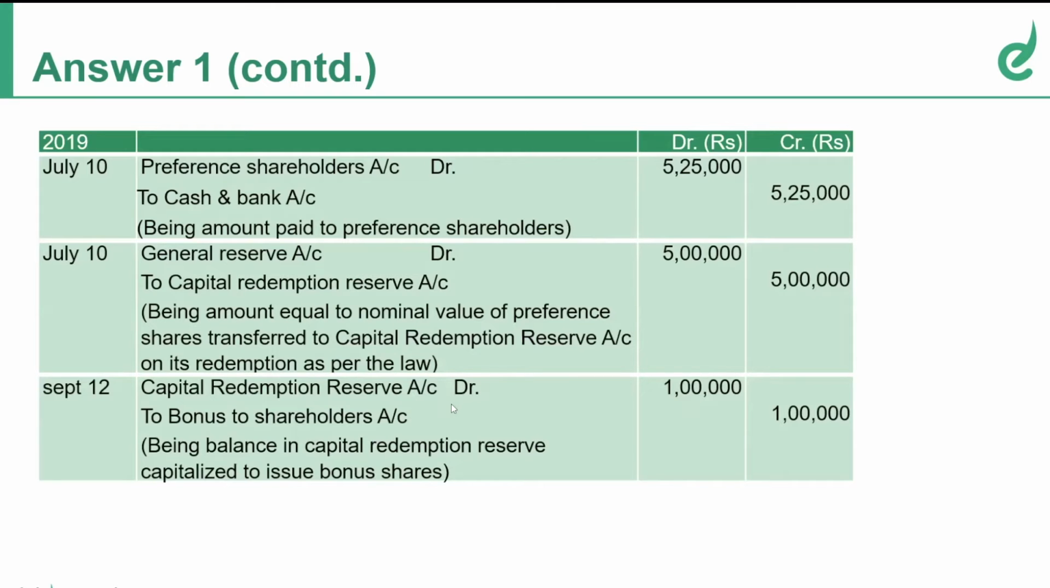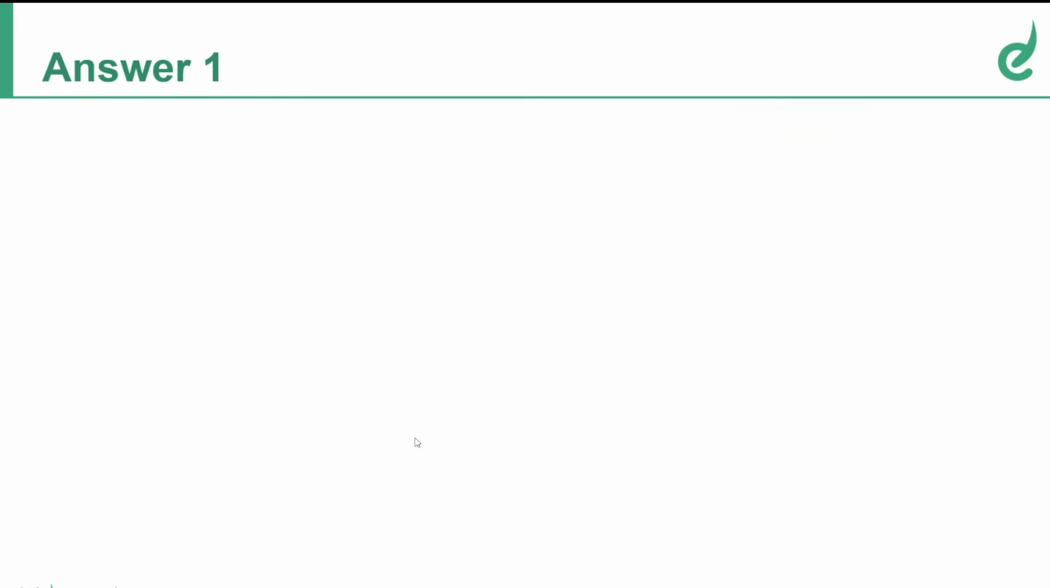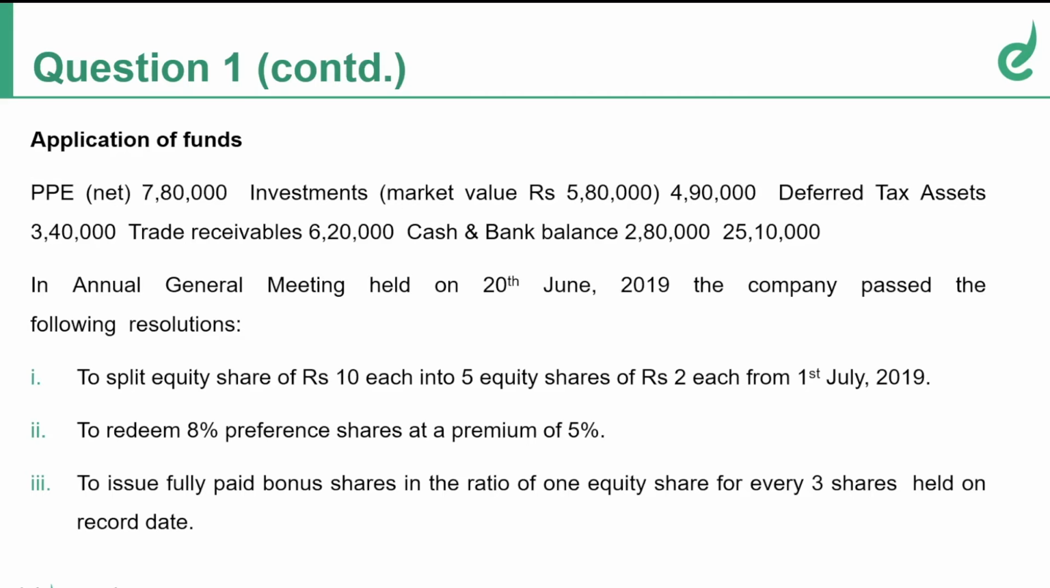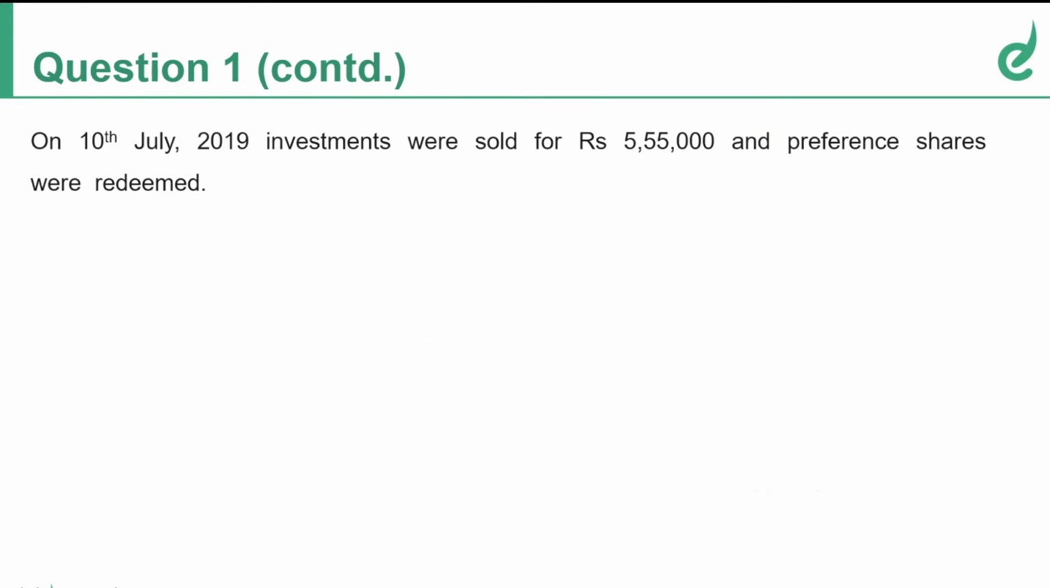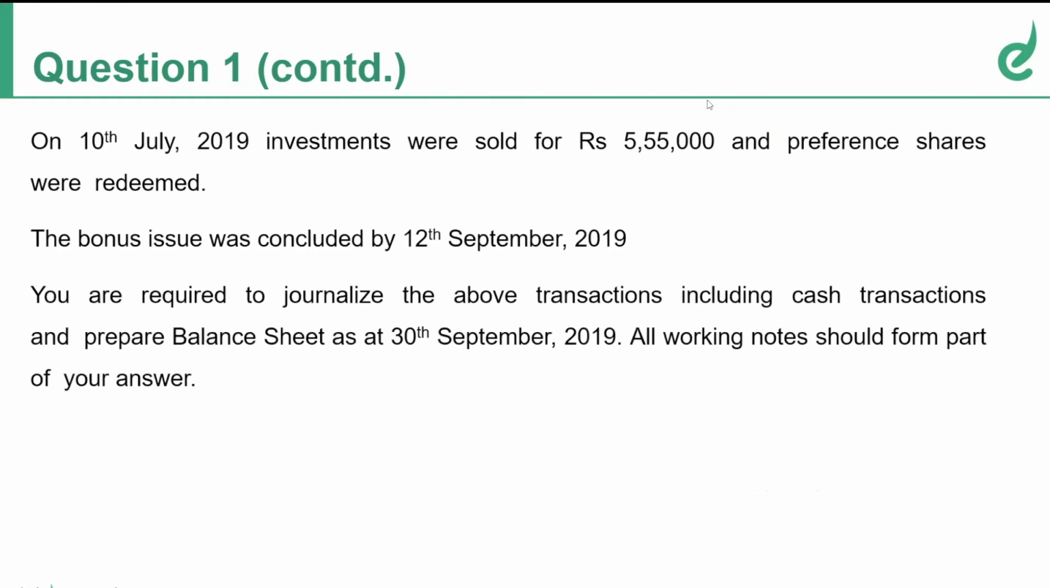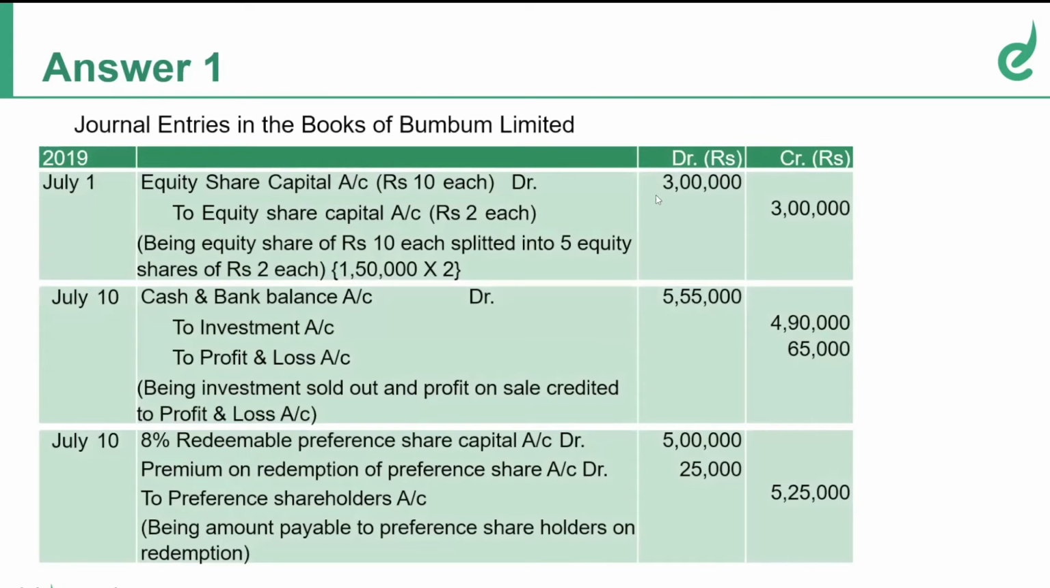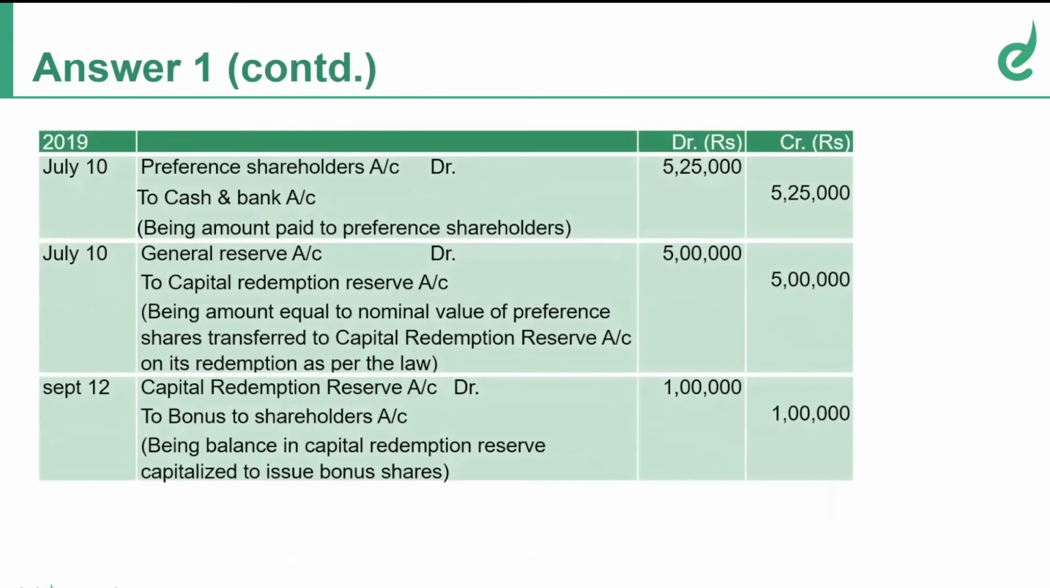Now, how is this value of 1 lakh? Bonus is issued in the ratio of 1 for every 3 shares held. So totally how many shares do we have? After conversion, we have our face value as 3 lakh. So 1 bonus share for every 3 shares held. So 3 lakh divided by 3, which gives you 1 lakh as the bonus. So capital redemption reserve to bonus to shareholders 1 lakh.